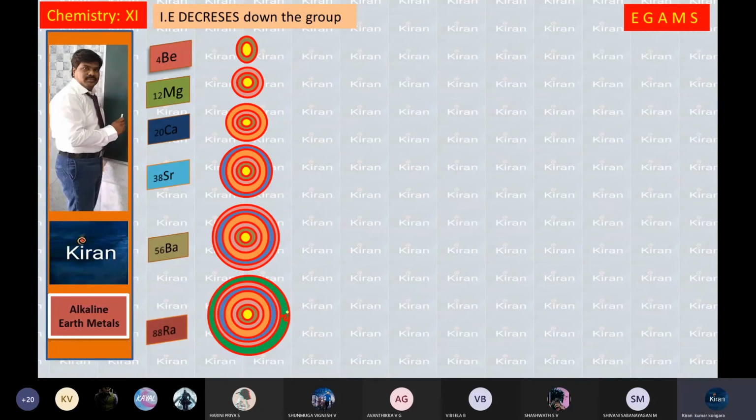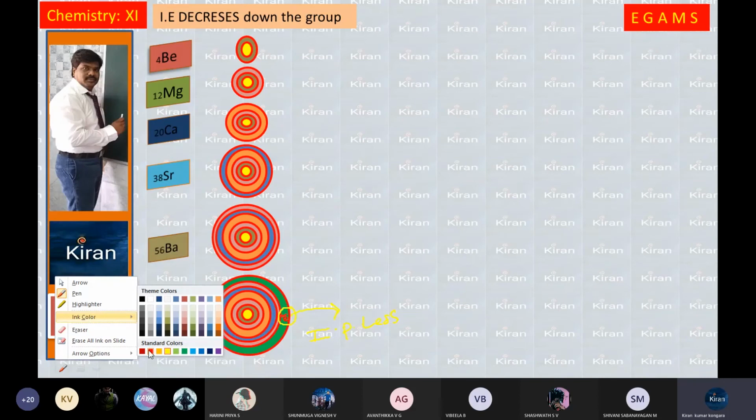This last atom has an electron that is less influenced by the nucleus. The nuclear attraction force on this electron is very, very less. Hence, you can remove the electron easily. Hence, the ionization potential is very, very less.